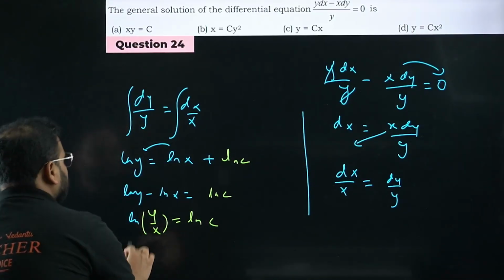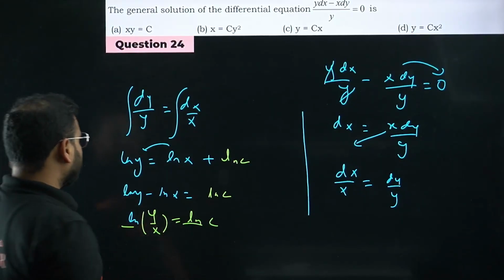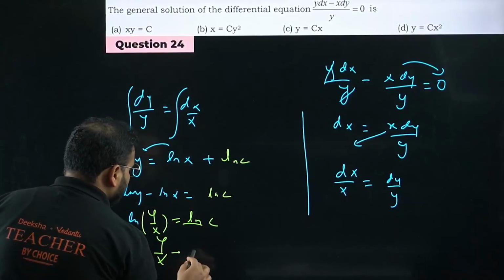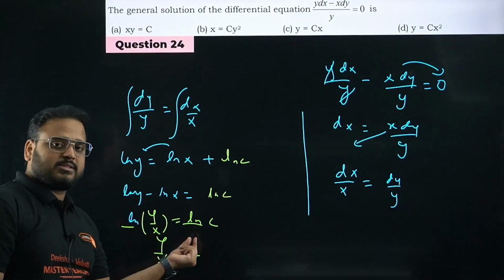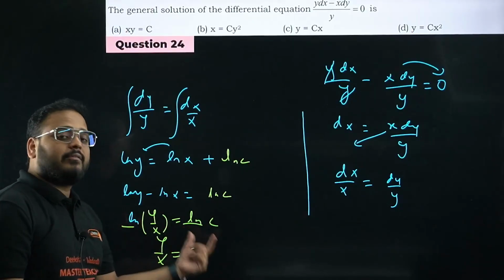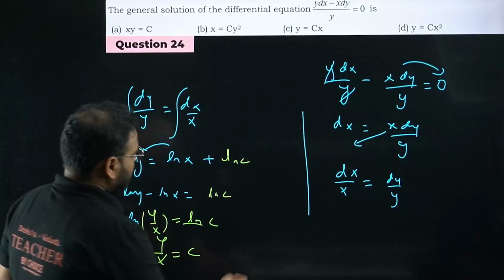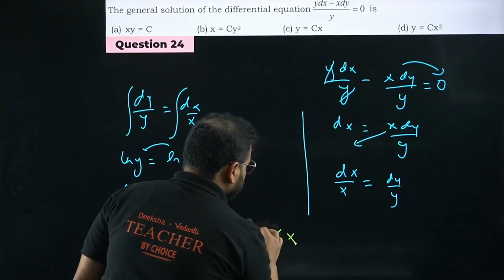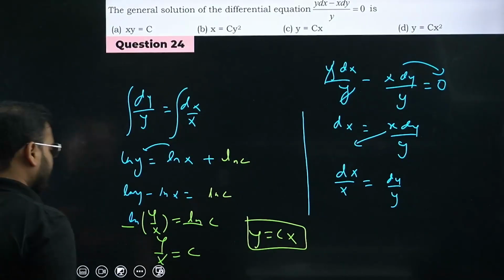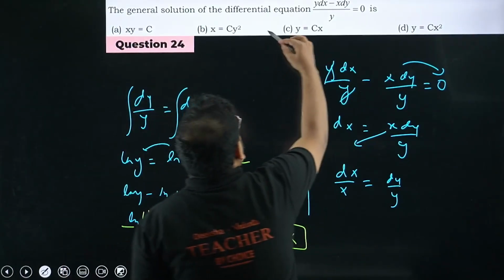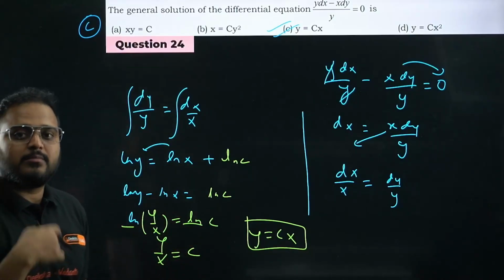I have log on both sides, right? Apply the exponential function on both sides. What will happen? You get rid of the log. If you apply the exponential function on both sides, e power this, log and exponential cancel each other. You have only y upon x equals c, giving me y equals cx. Have a look. Option C is correct. Moving on to question number 25.